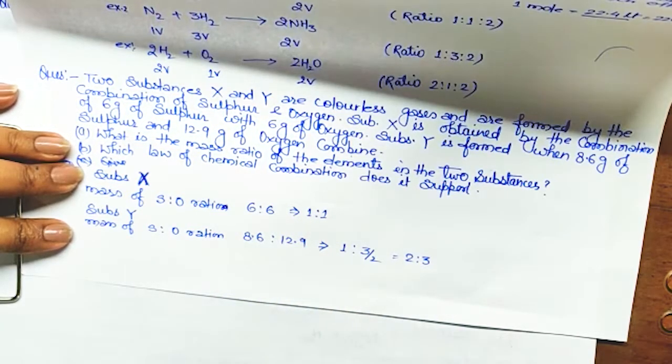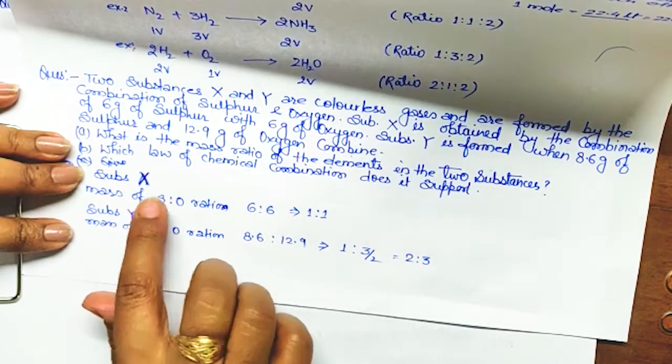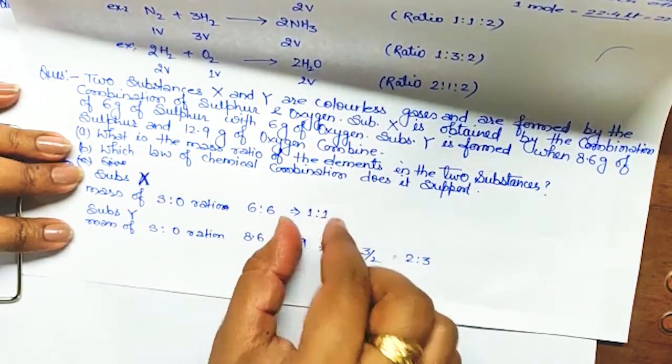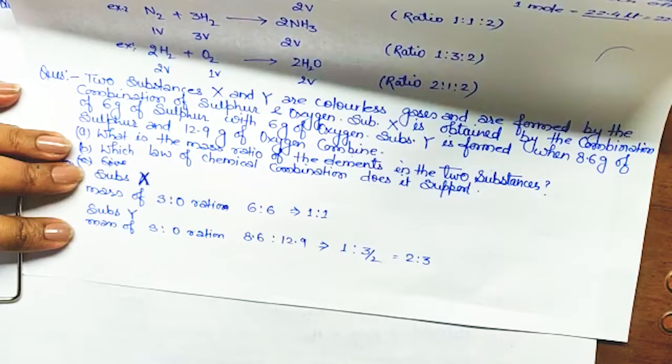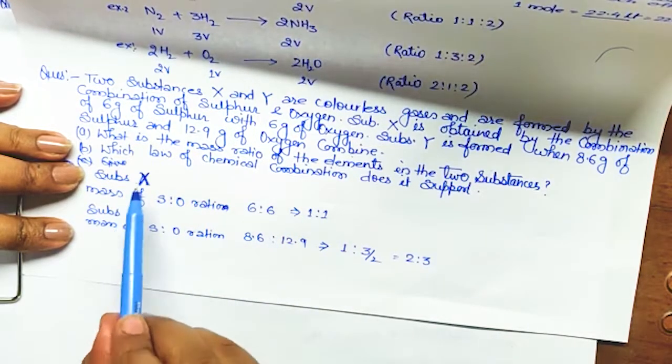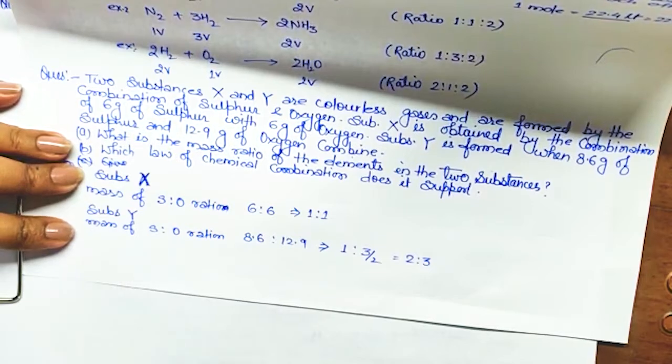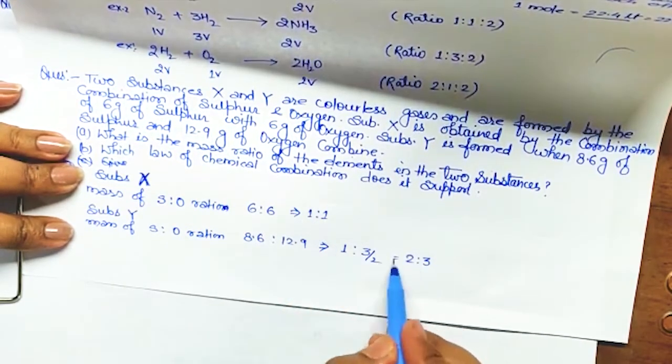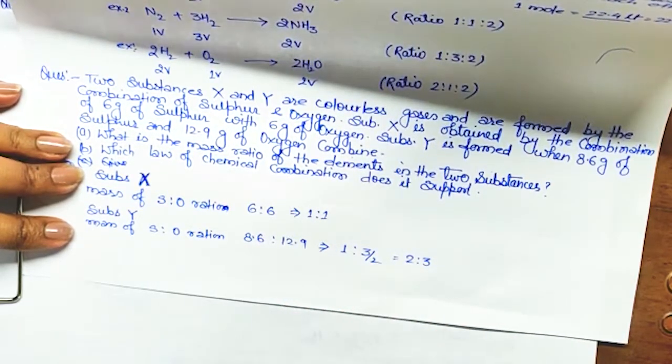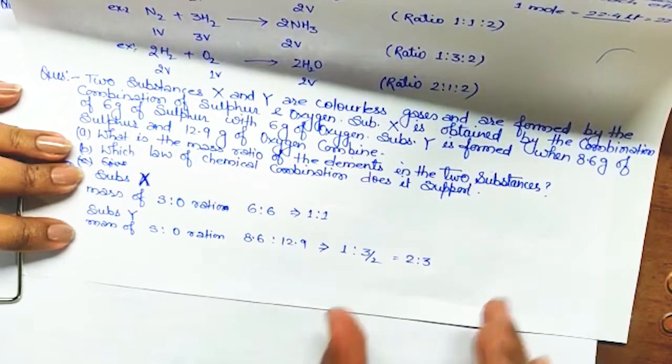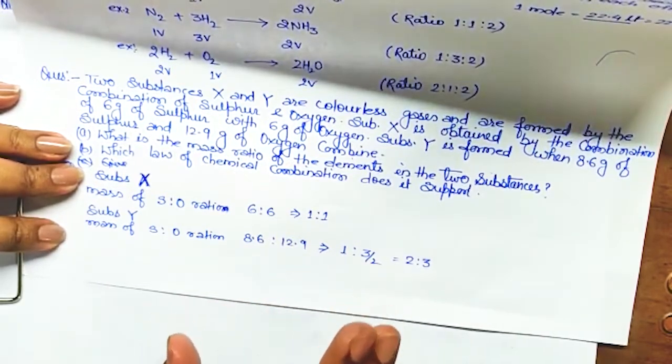So sulfur and oxygen are forming different compounds, compound X and compound Y, in different whole number ratios, but the ratio is in whole numbers. So which law can we say this supports? Just try to understand which law.